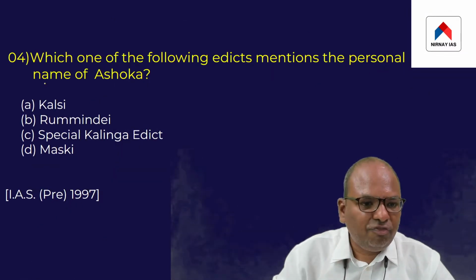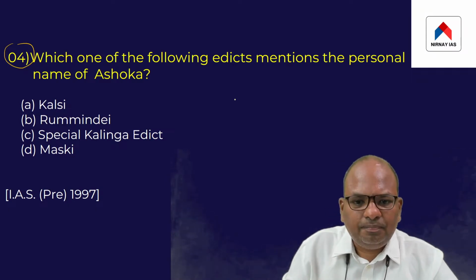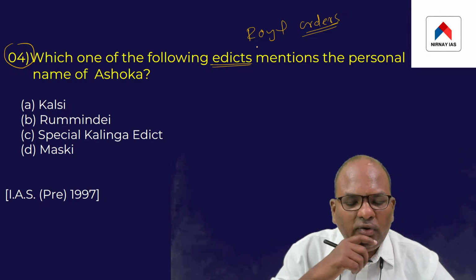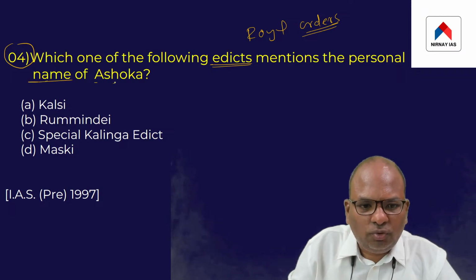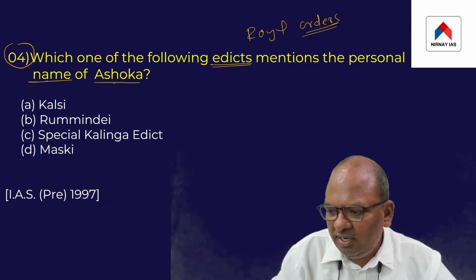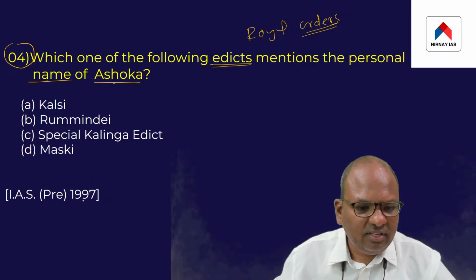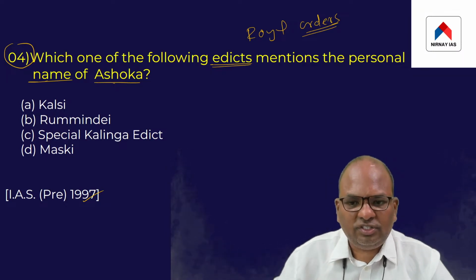So take a look at the fourth question. Which one of the following edicts? Edicts are nothing but royal orders. I explained in the other question. So which of the following edicts mention the personal name of Ashoka? Four options are given. Even this question was asked in 1997. Take a look at this particular question.